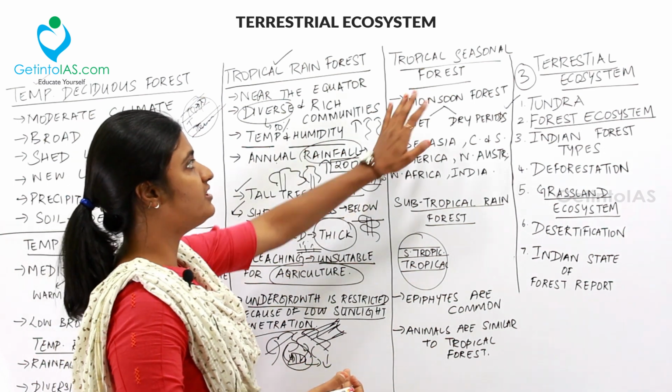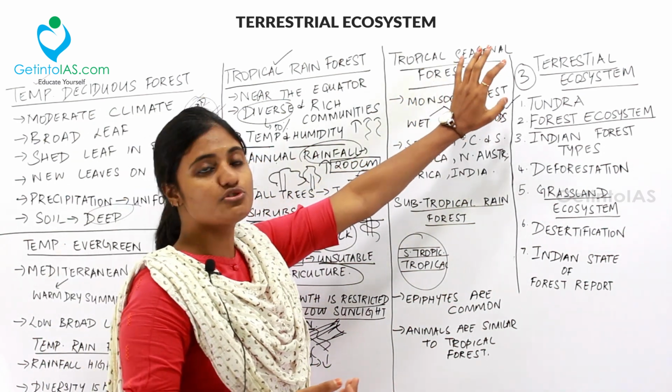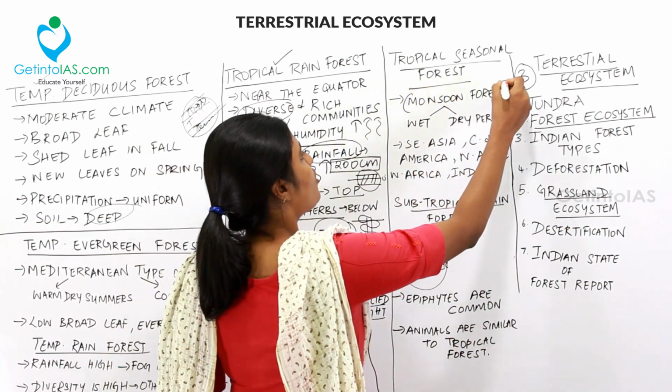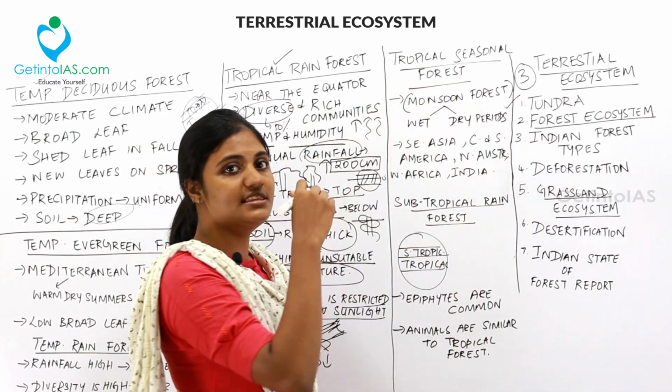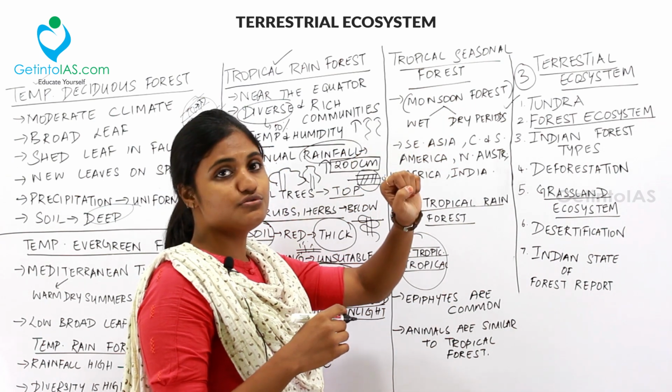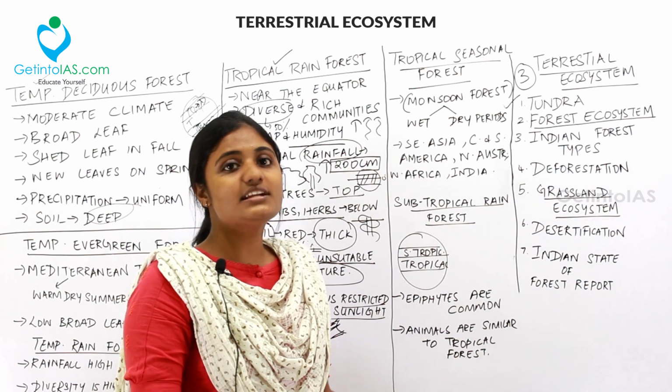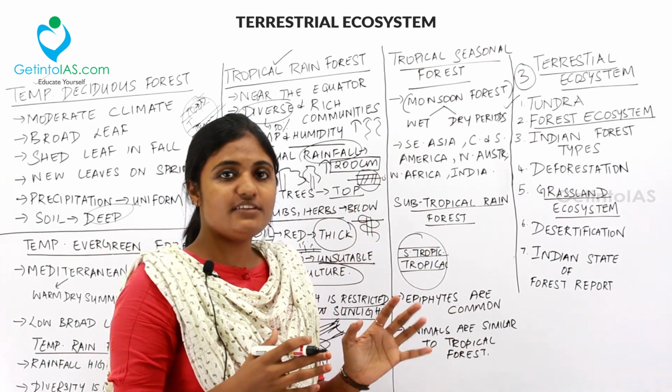The next to deal with is the tropical seasonal forest. So from the word seasonal, you can very well understand it is the monsoon forest present in this kind of region. So the monsoon season has wet and dry periods. So in a monsoonal climate like India, you can very well understand.